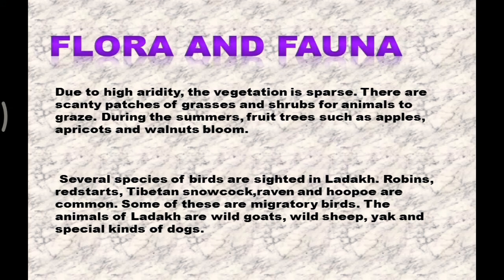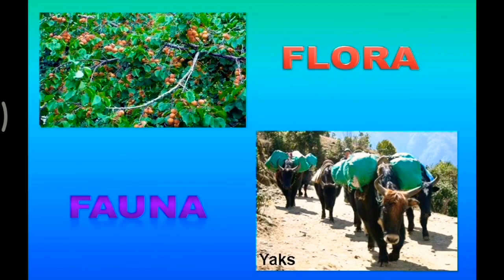Due to the high aridity, the vegetation is sparse. There are scanty patches of grasses and shrubs for animals to graze. During the summer, fruit trees such as apple, apricot and walnuts bloom. Several species of birds are sighted in Ladakh. Robins, redstarts, Tibetan snowcock, raven and hoopoe are common. Some of these are migratory birds. The animals of Ladakh are wild goats, wild sheep, yak and special kinds of dogs. See the image of the flora and fauna of Ladakh.